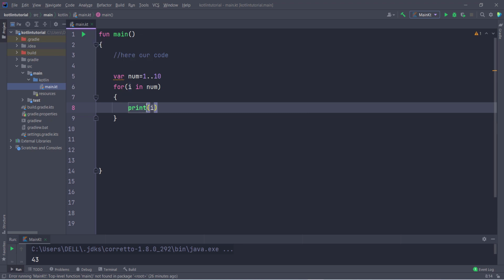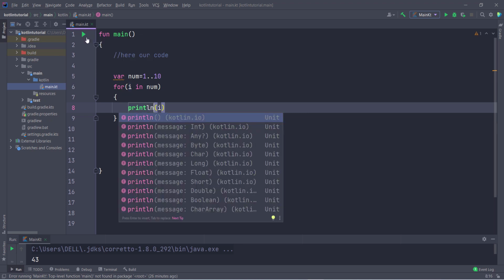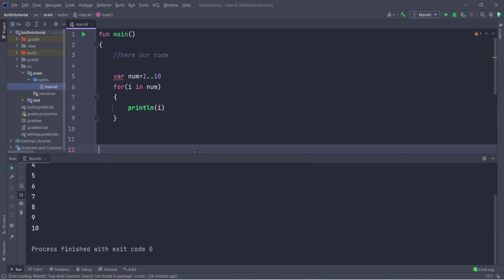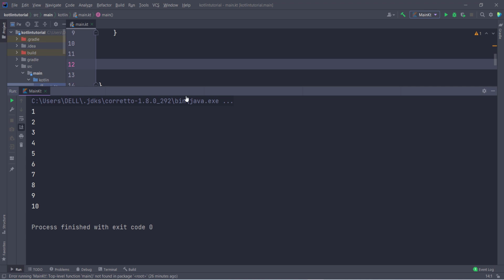So let's use println, because it changes the line. So println, and run this program. You can see we are getting the output 1 to 10. So you can see this is a very amazing thing in Kotlin also.